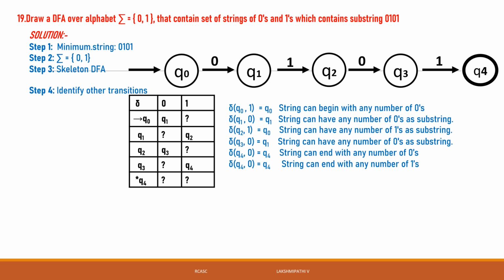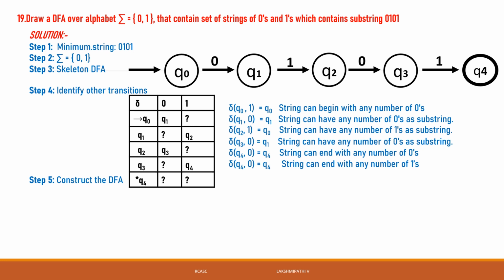See, that is only it. Here q0 of 1 is q0: the string can begin with any number of zeros. q1 of 0 is q1: the string can have any number of zeros as a substring. One more thing, you can take any examples. For example, any number of 0 0 0 0, but 0 1 0 1 ends with 0 1. In between somewhere it will have the substring 0 1 0 1. It can begin with any number of zeros or end with any number of zeros. If it also starts with 0 1 0 1, it can end with any number of zeros and ones, it is not a problem.